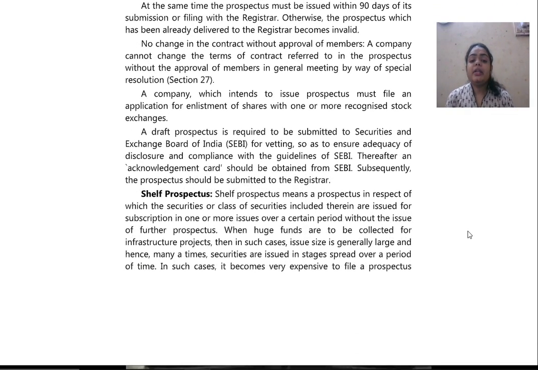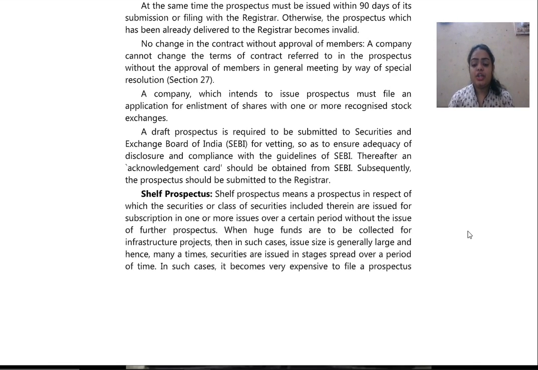A draft prospectus is required to be submitted to the Securities and Exchange Board of India for vetting so as to ensure adequacy of disclosure and compliance with guidelines of SEBI. Thereafter, an acknowledgement card should be obtained from SEBI. Subsequently, the prospectus should be submitted to the registrar. So these are the provisions, or this is the penalty which is applicable in case any prospectus related contravention is created by the company.